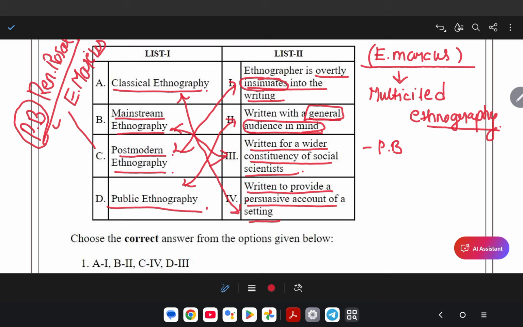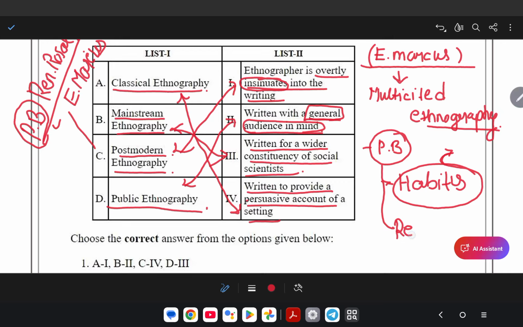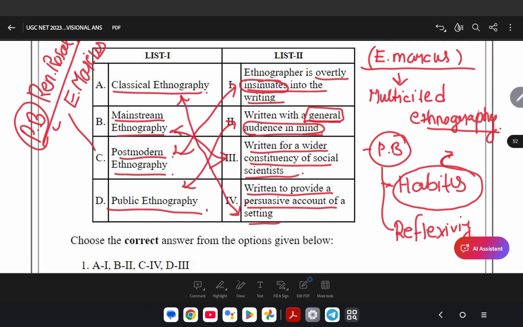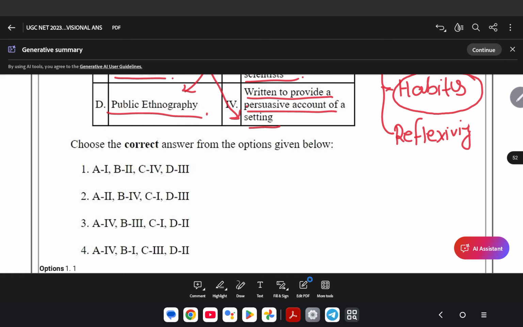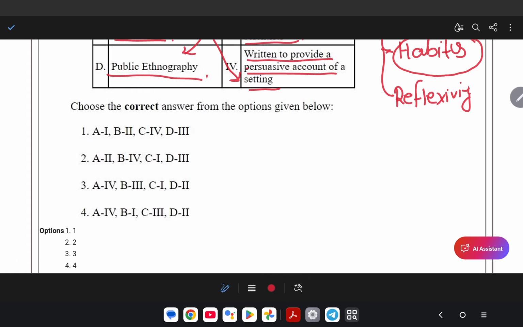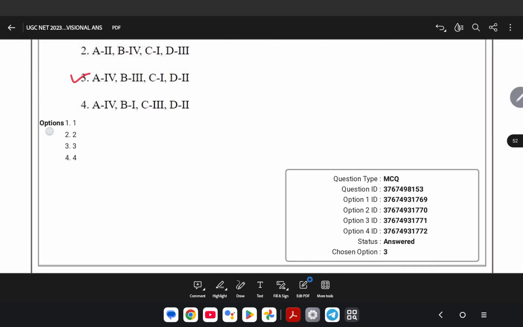You can read about Pierre Bourdieu as much as you want. He gave the important concept of habitus, which has already been asked in examinations. What is habitus? Habitus is all the things which a person learns in their whole life; basically, acquiring skills is habitus. The other concept he gave is reflexivity. Let's see the correct options. A matches with 4, so the correct option is the third. Let's move on to the next question.